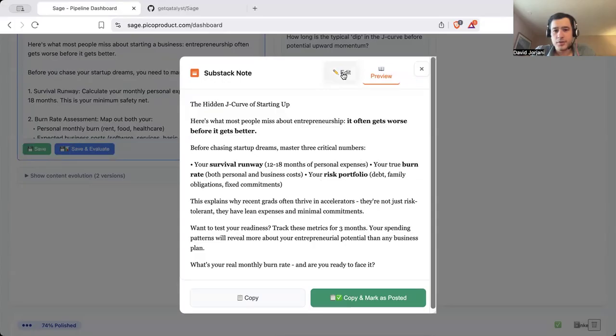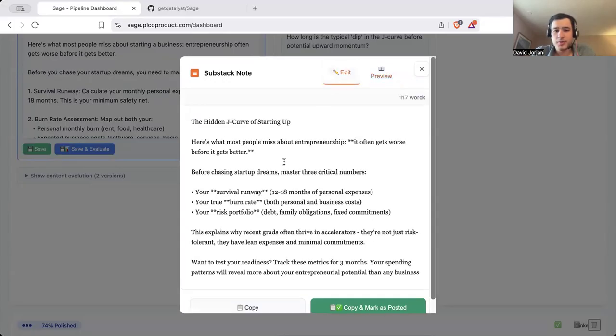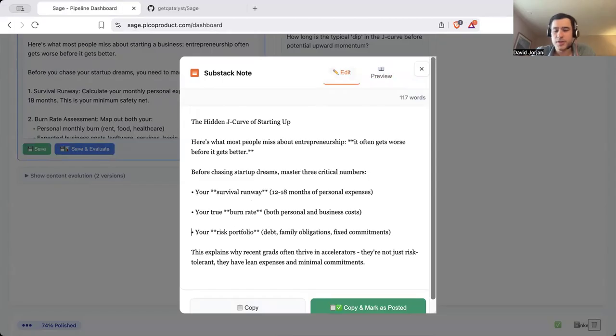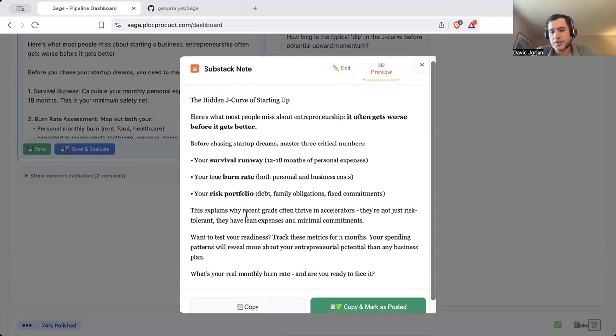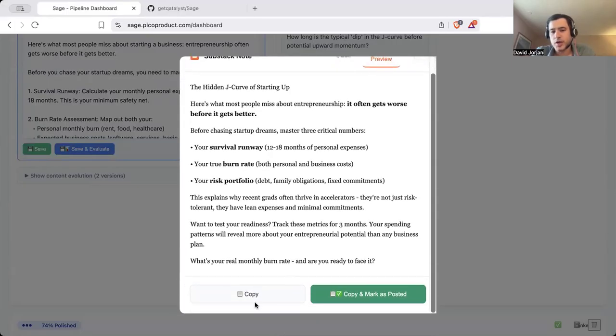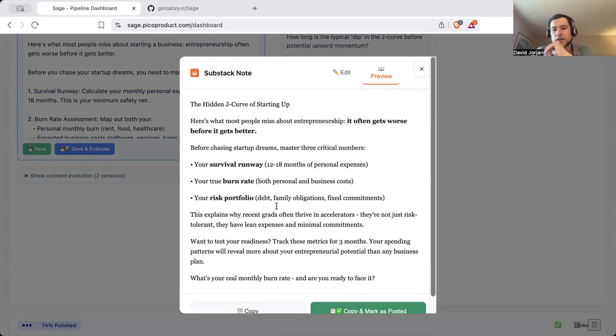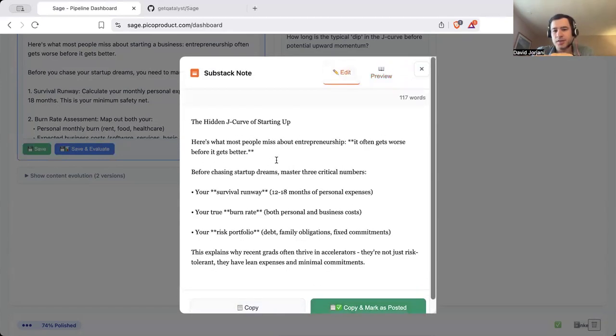I would need to potentially go through and clean this up a little bit more. Somehow the preview is not looking right. I would just test this out. But now it's a lot clearer in terms of what it will look like. I can copy it if I'm really happy with it and mark it as posted. It will go to my posted lists, or I could just copy it if I want to tweak it. As you saw, I can edit this however I want. It takes a little bit more tweaking before I'm going to post.